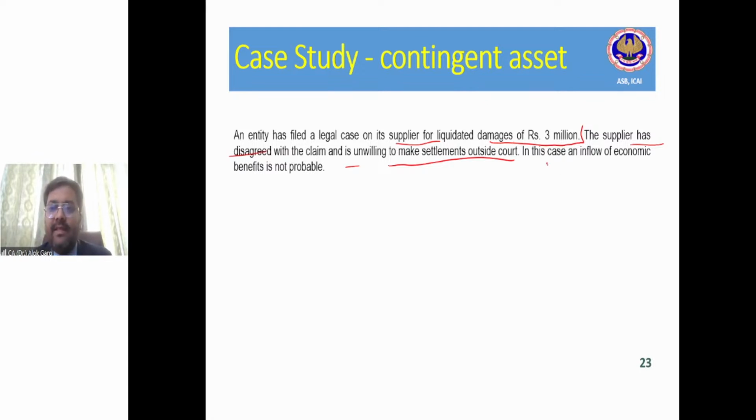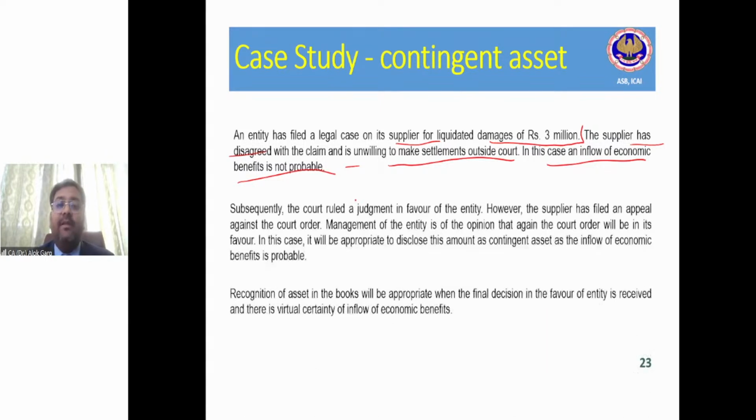Right? In this case, an inflow of economic benefit is not probable. It is not probable. So in this case, if it is not probable, then disclosure is not required.